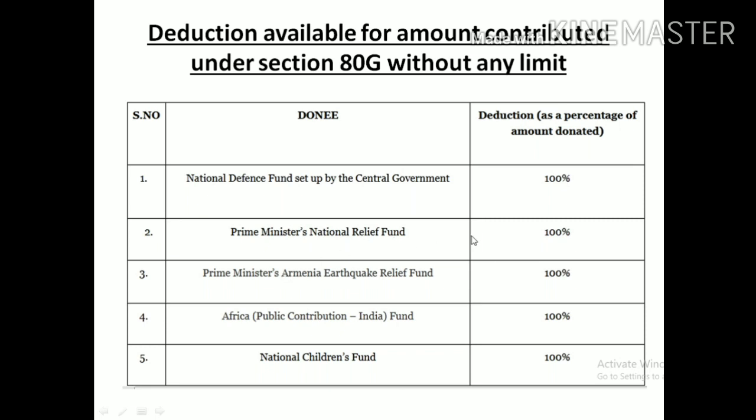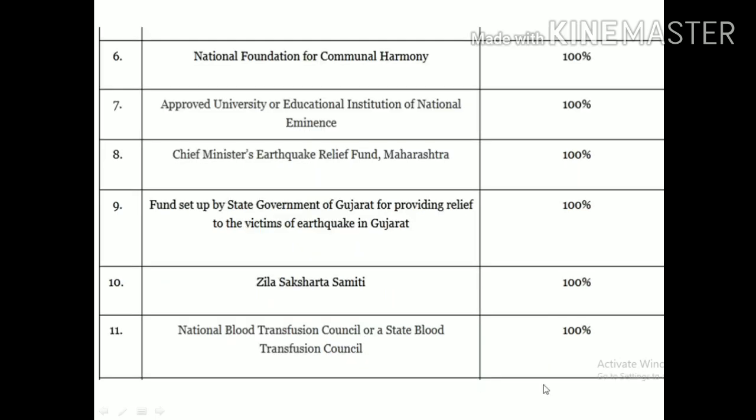Then Prime Minister National Relief Fund, 100%. Then Prime Minister Armenia Earthquake Relief Fund, it is also 100%. Africa Public Contribution Fund from India, that is 100%. National Children's Fund, it is also 100%. And please note this list in your notes, then it is possible to remember easily. At last I will give you some hints on how to remember this 100% and 50%, with limit, without limit, and like that.